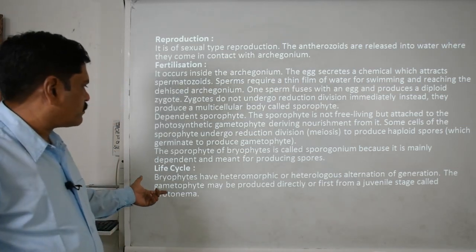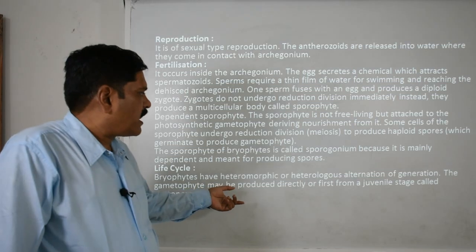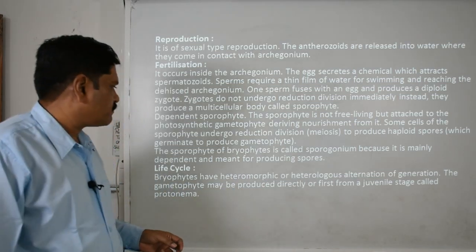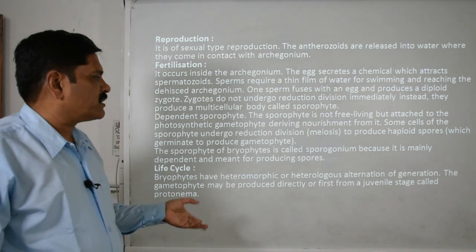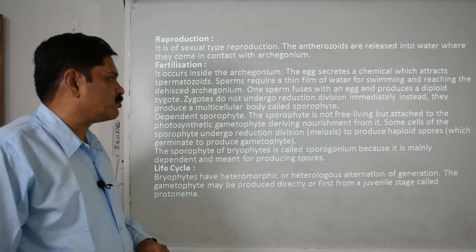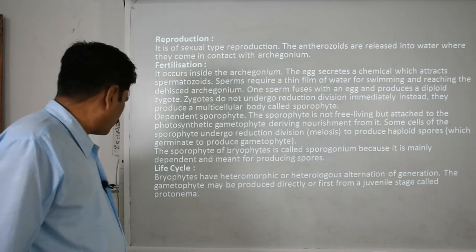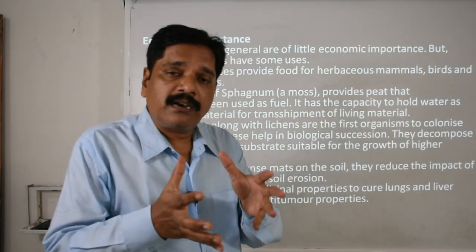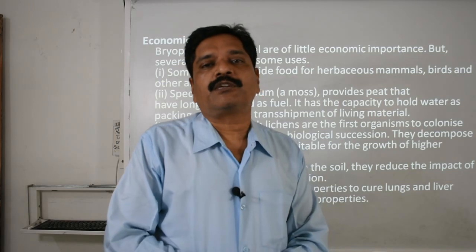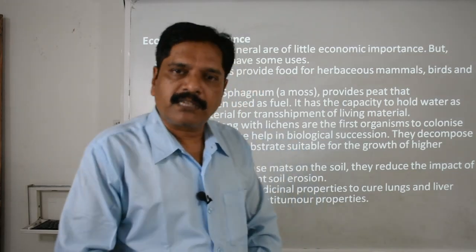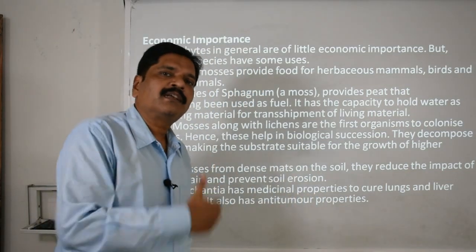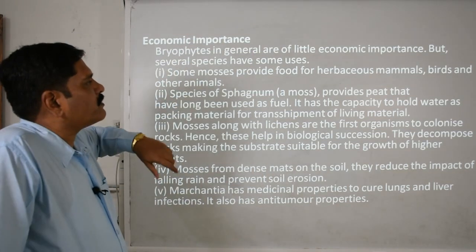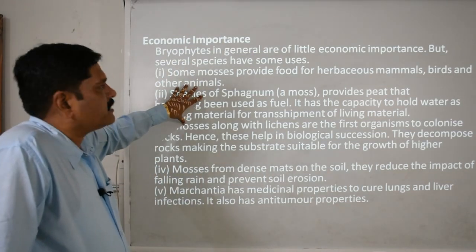Now when we talk about the life cycle, they show heteromorphic or heterologous alternation of generation. They first produce a juvenile stage, and that is the protonema. What is the juvenile stage? That is the earlier non-reproductive phase, called the juvenile phase, remember. And what is that phase? That is the protonema. Now here is the economic importance of these bryophytes, clear.